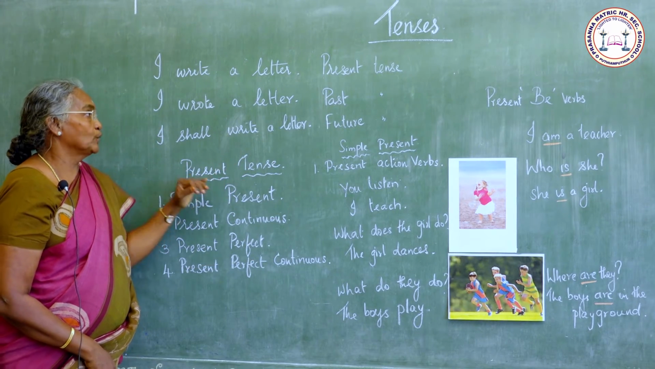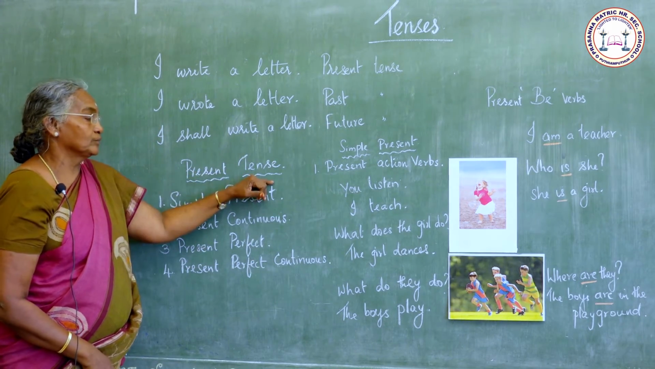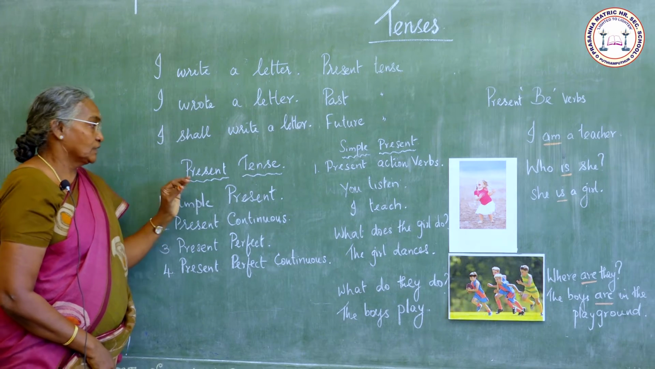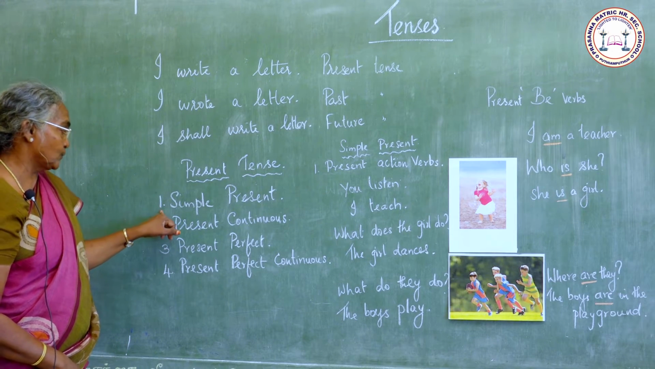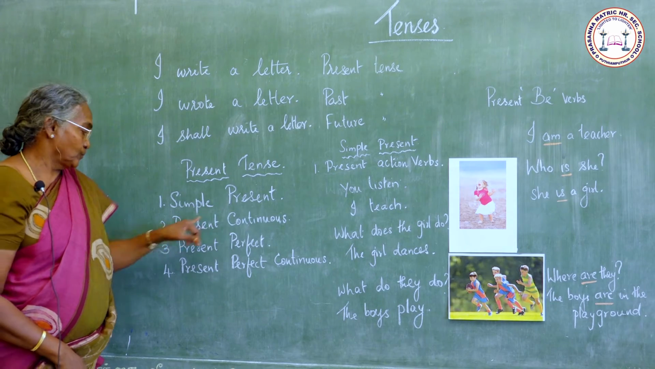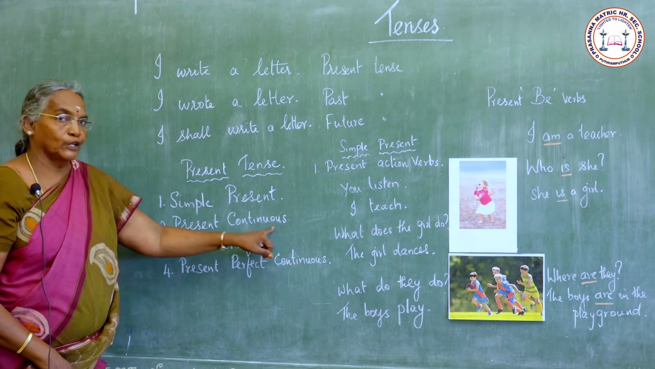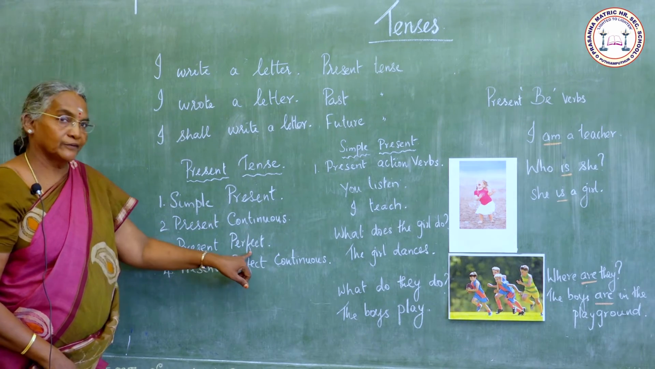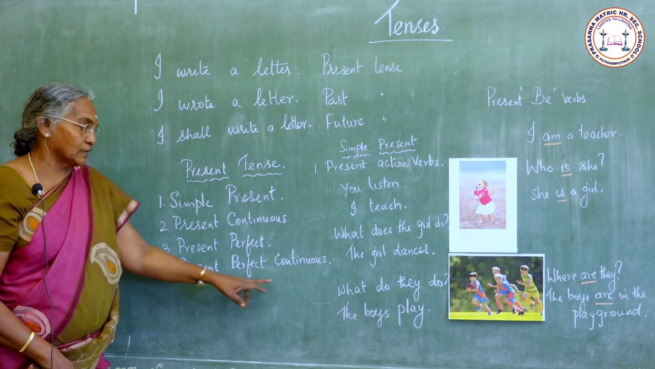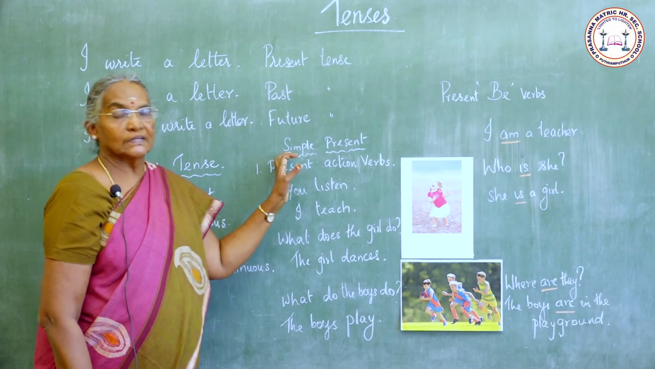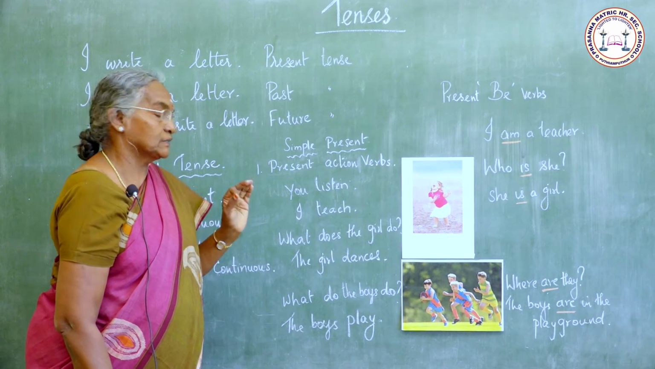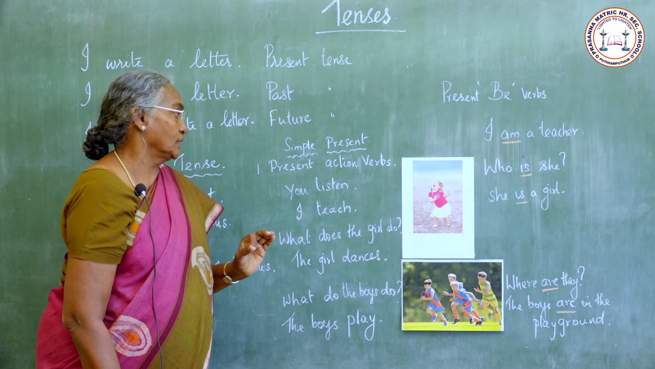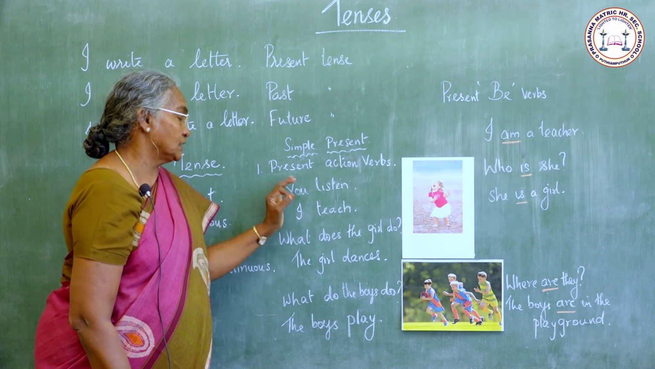Today we shall learn about the present tense. There are four forms of present tense. First one, simple present, then present continuous, present perfect and present perfect continuous. Now we shall study about the simple present tense. All the present actions are denoted in present tense.